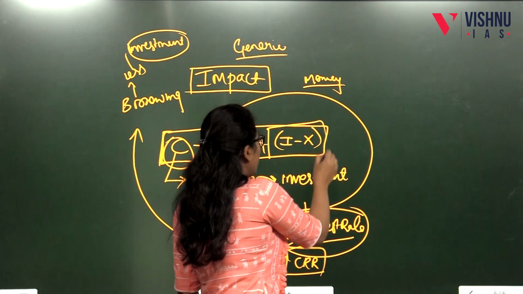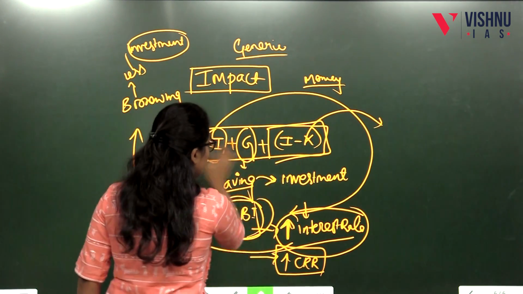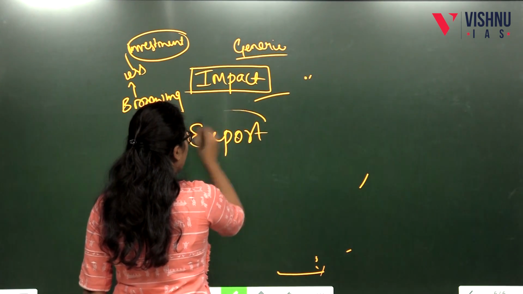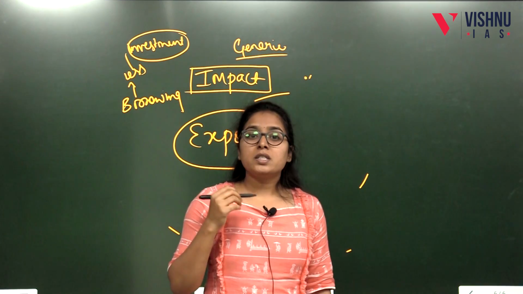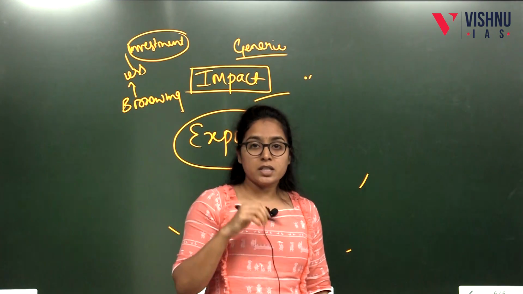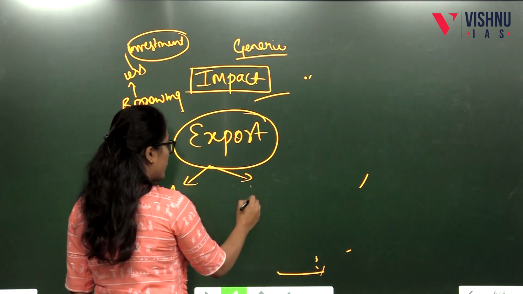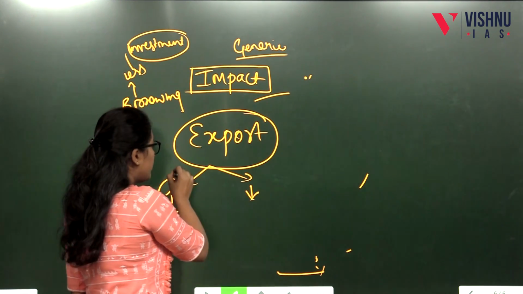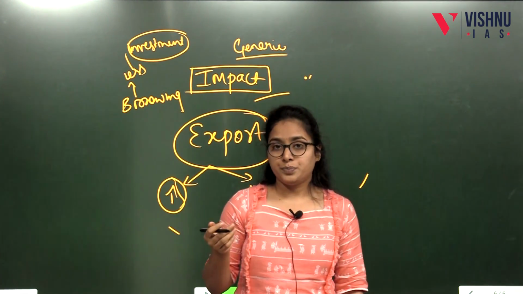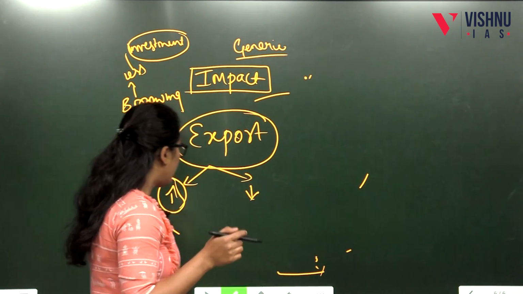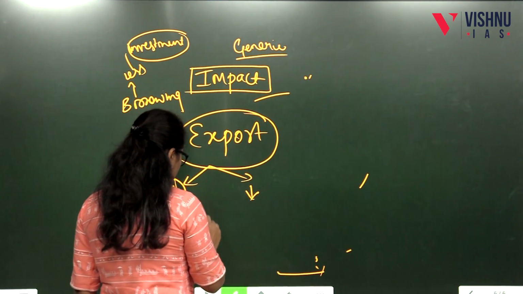Then comes export and import. Let me erase. Export will be affected in two ways. It will increase exports, and it will also decrease exports. Let me explain how it will increase and how it will decrease. When inflation is high, one more phenomenon happens, that is rupee depreciation.